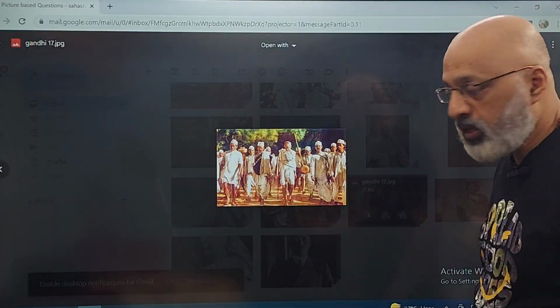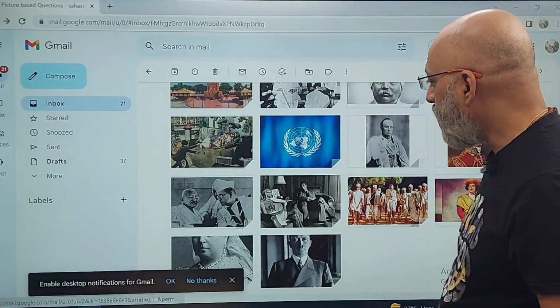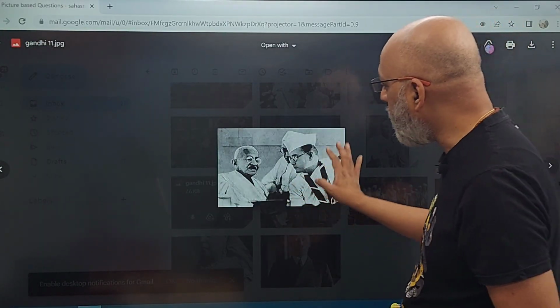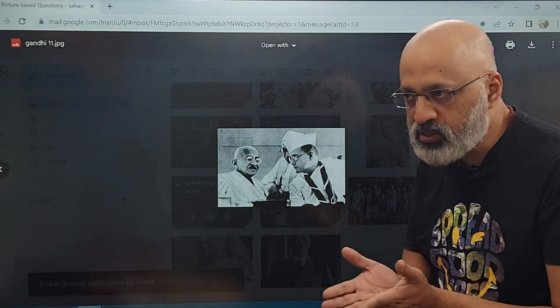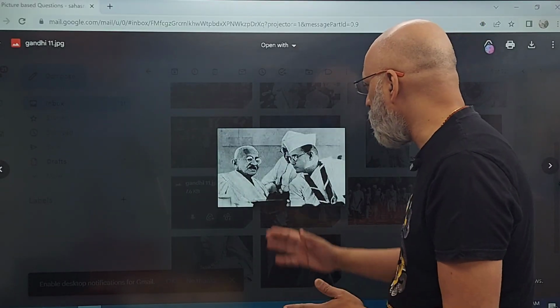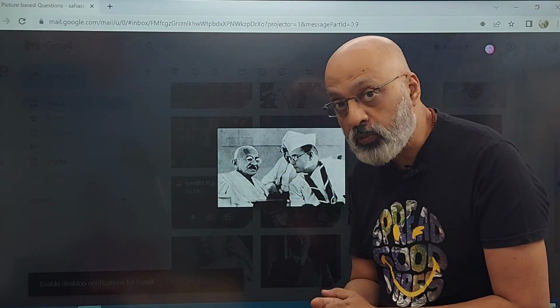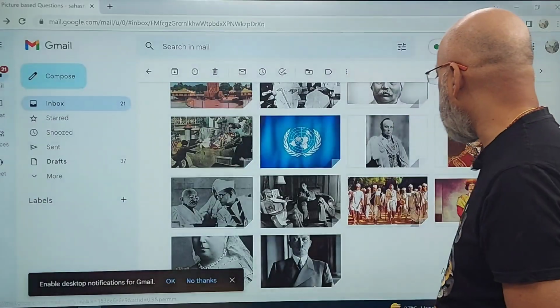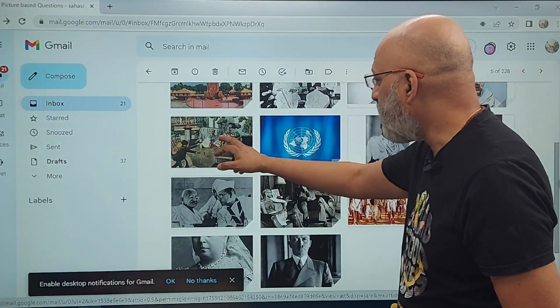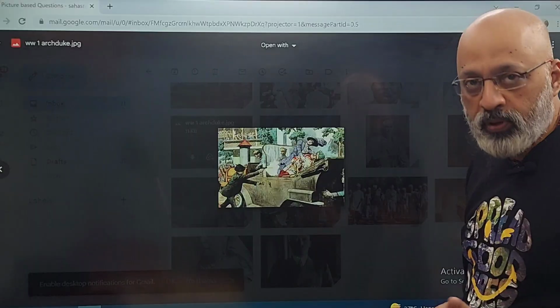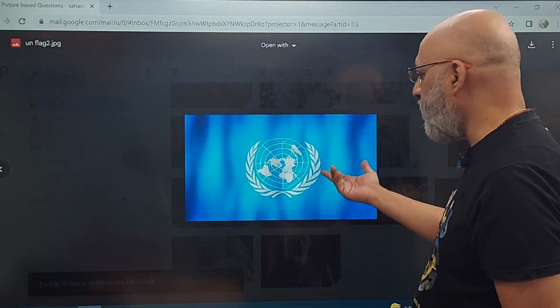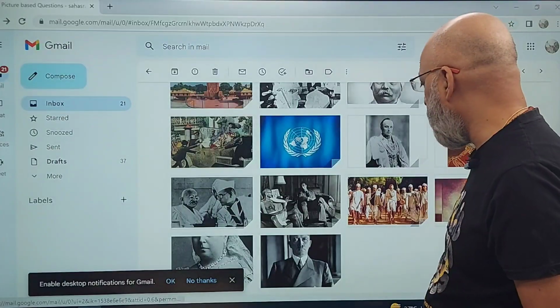This one of Dandi March is again very important. Mahatma Gandhi with Subhash Chandra Bose, और इसको photograph लेके you can be asked questions about the differences, if any. I mean, if that also comes as a question, and definitely about Subhash Chandra Bose, right? Subhash Chandra Bose in the INA uniform also can come as a picture question. So please remember that. This is already there in the specimen paper this year. I'm not too sure whether that will be repeated. Then, of course, this is very important. I mean, easy, United Nations का.